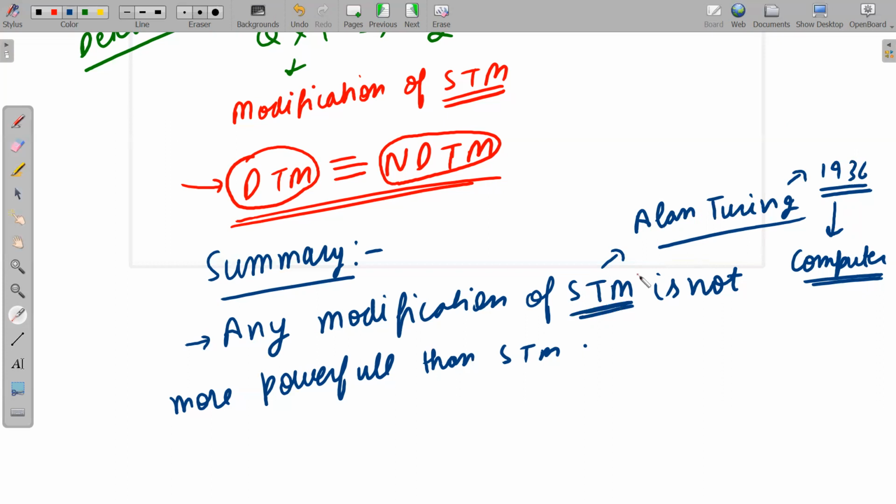Logic is used to prove something, whether something is true or false. But Alan Turing said that with the help of logic we cannot prove everything to be true or false. If you have a problem, then with the help of logic you cannot always prove that the solution to the problem is yes or no. I'm talking roughly, just to give you a clear picture of why the Turing machine was invented: to show that logic is incomplete, that with the help of logic we cannot prove everything.